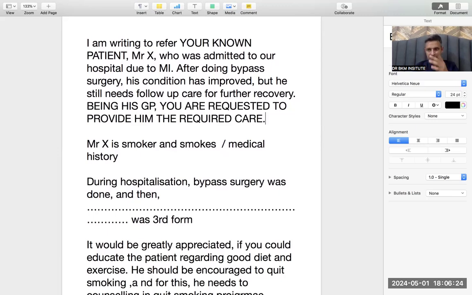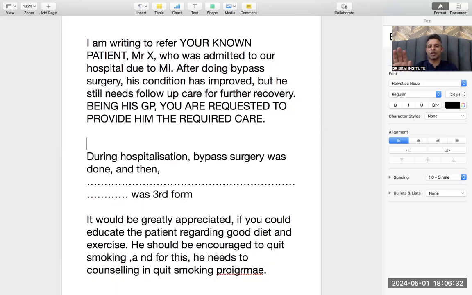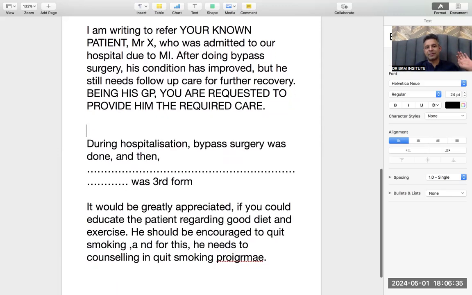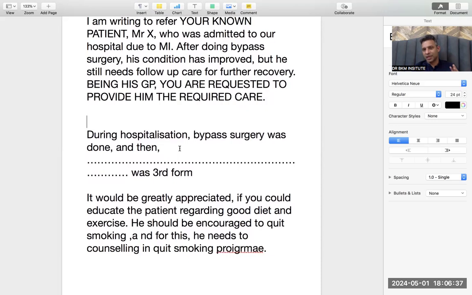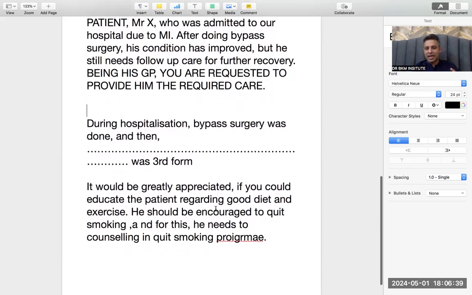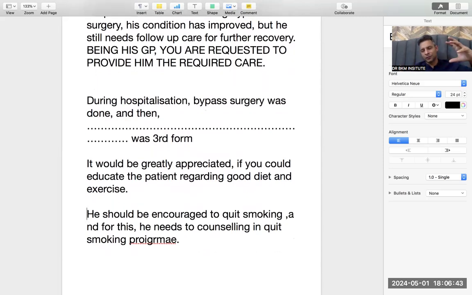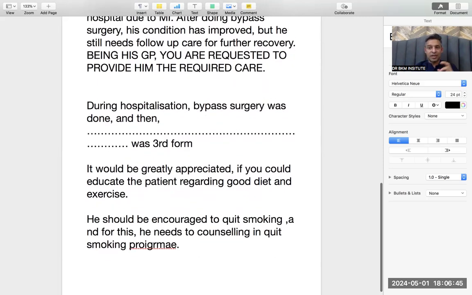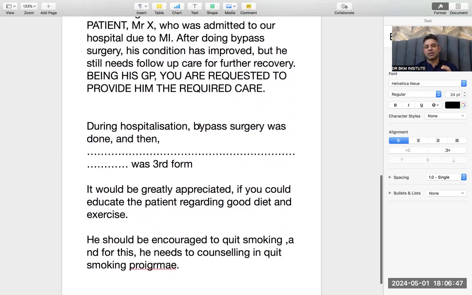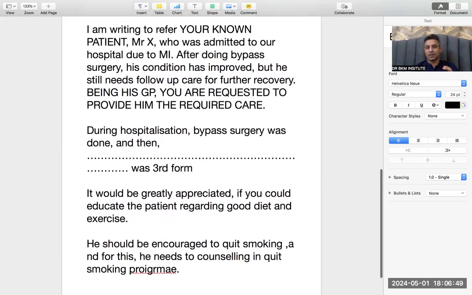Now one more thing. The patient has already visited the GP, so the GP knows about him. So in this kind of letter, the social history and medical history paragraphs are not there. So the second paragraph becomes the during-hospitalization paragraph. And the fourth paragraph can be split into two parts because there would be a lot of follow-up care. So that is how this letter varies. This is the only pattern change that happens.